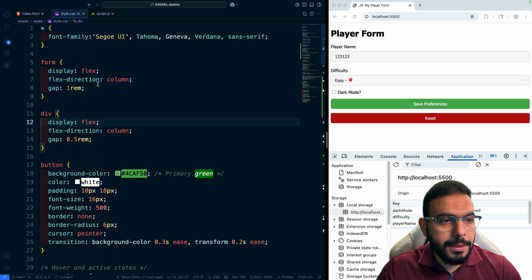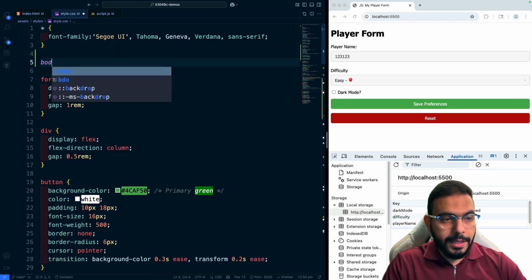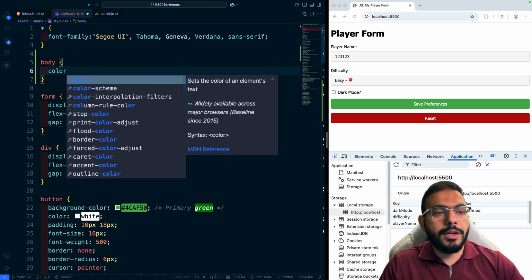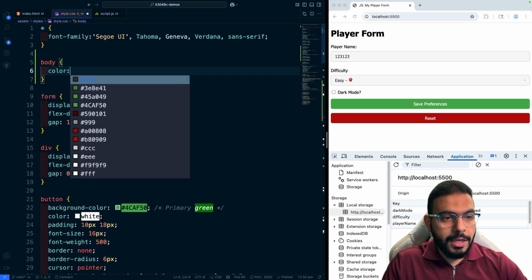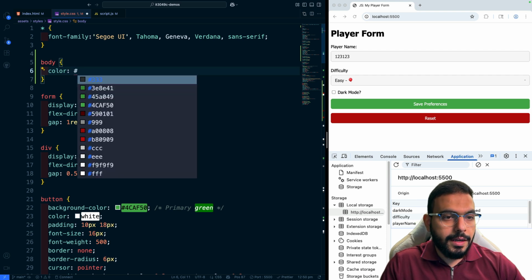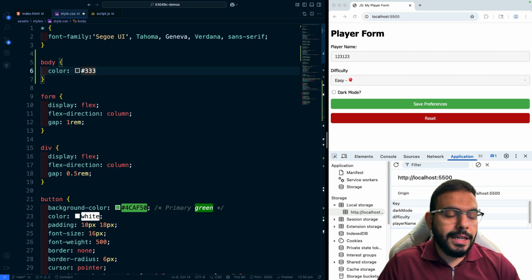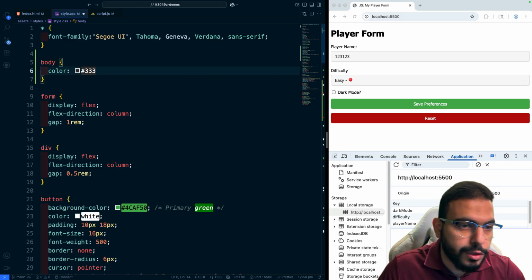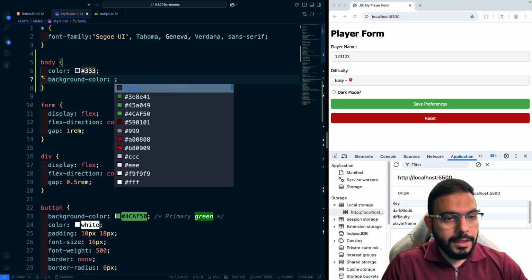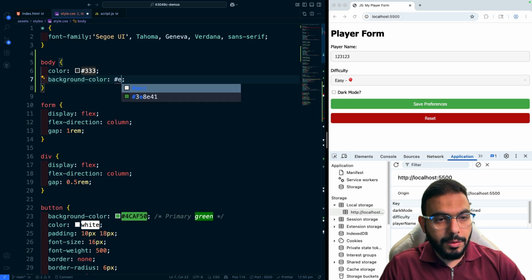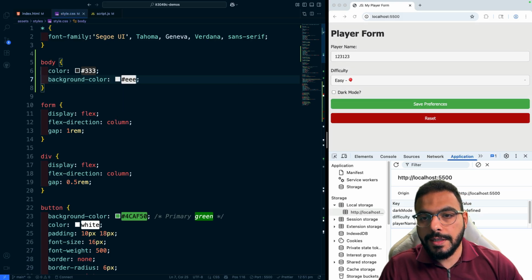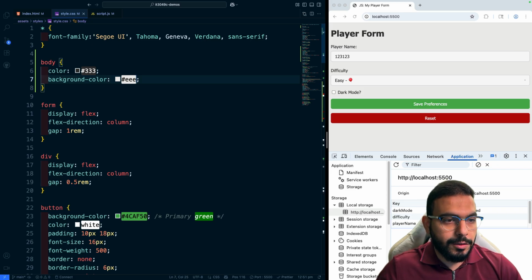Our task here should be pretty simple because really all I'm going to be doing is updating the color and background color of the entire body of the page. So let's do the color, which is usually the font. Let's do 333 is fine. That's kind of a brownish, grayish color. And for the background color, let's do EEE, which is also a light gray color. So if I save, you see that updates on my screen.